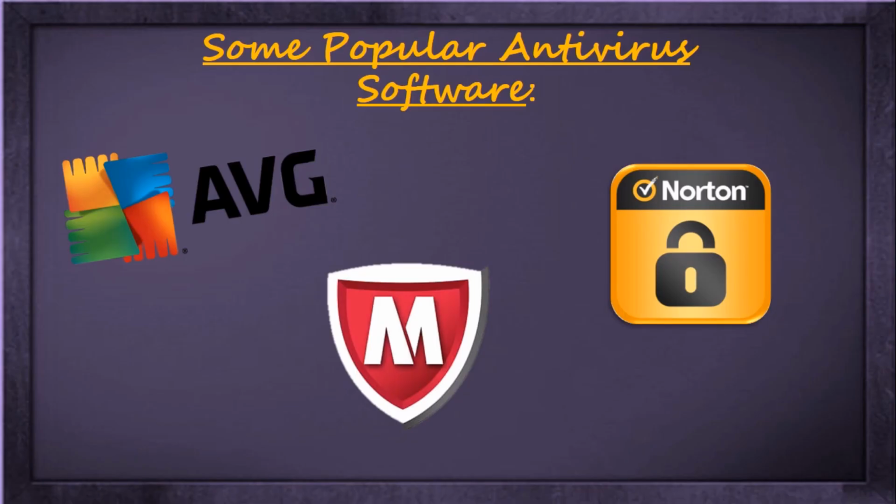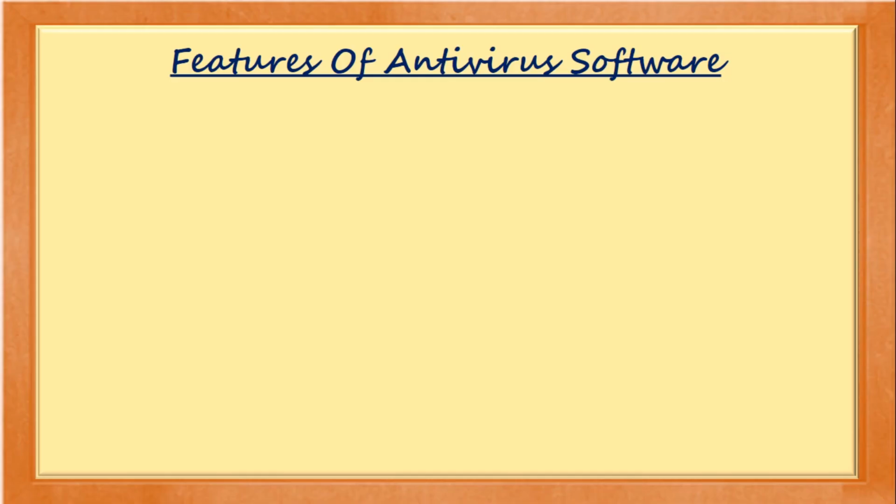Well, the most popular antivirus software are AVG antivirus, McAfee, Norton antivirus, and some more are Quick Heal and Microsoft Security Essentials. Moving further to know the features of antivirus software, the first one is full system scan. This type of scan is needed when you install your antivirus software for the first time, and this ensures that there are no hidden viruses present in your system.